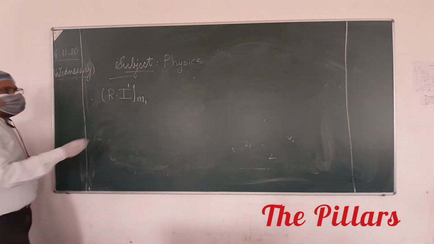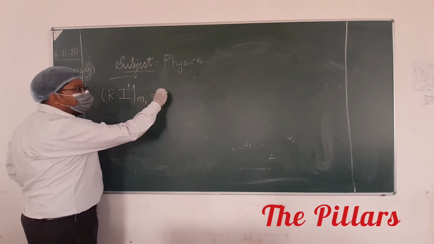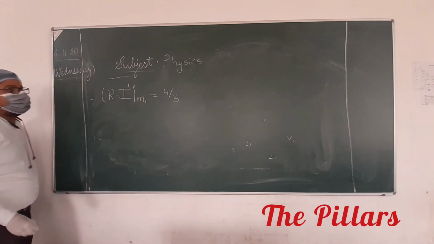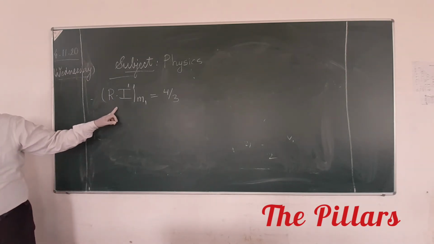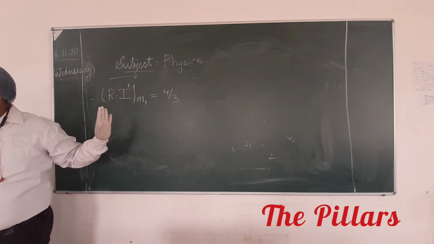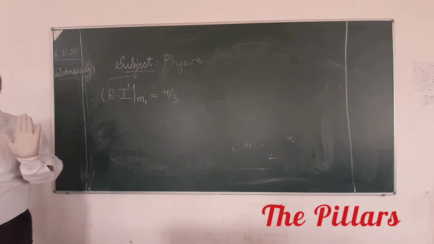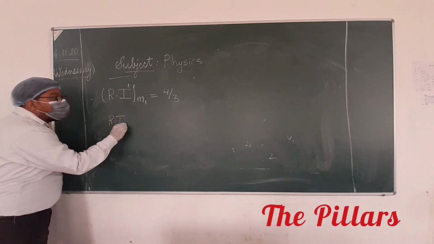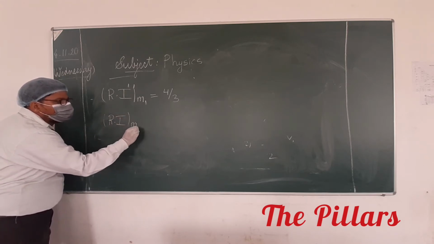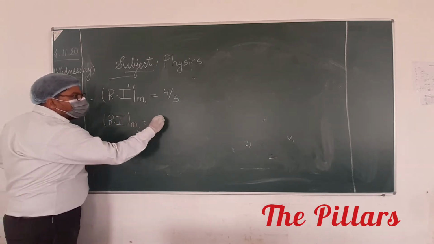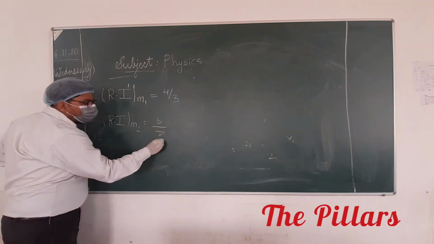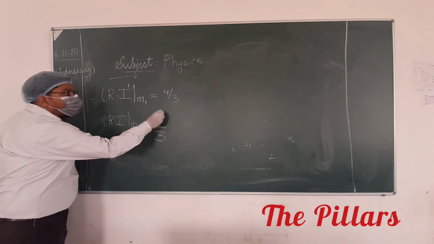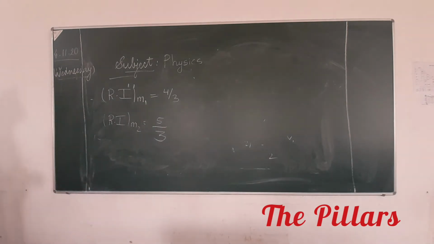Let the refractive index of medium 1 be 4 by 3. Since it is an absolute refractive index, the value cannot be less than 1. Let's take the refractive index of medium 2 as 5 by 3.